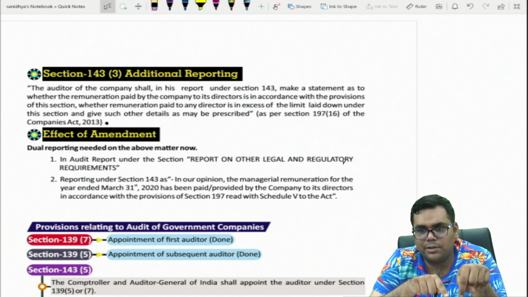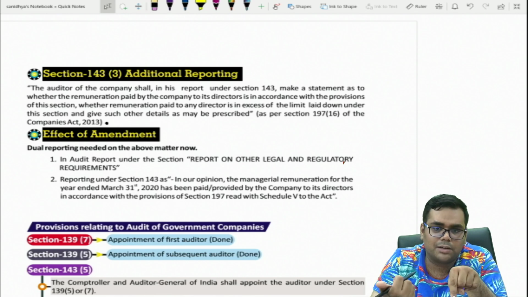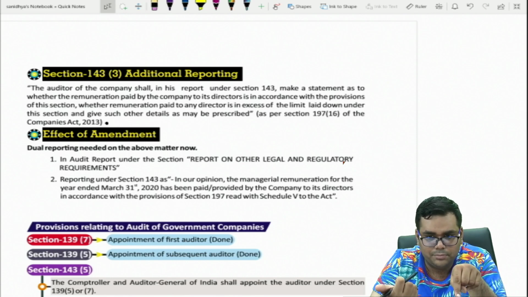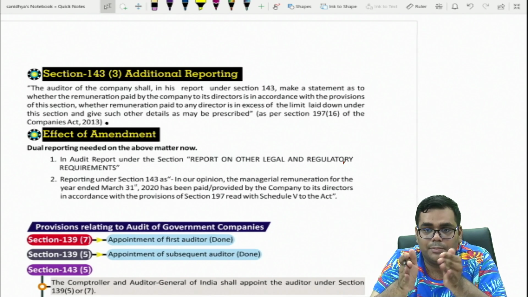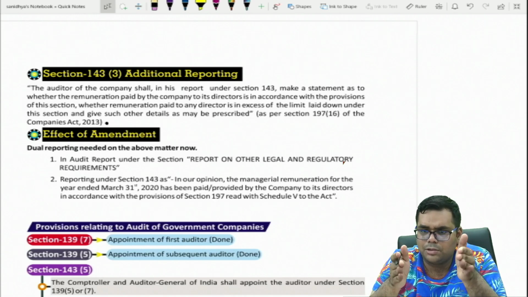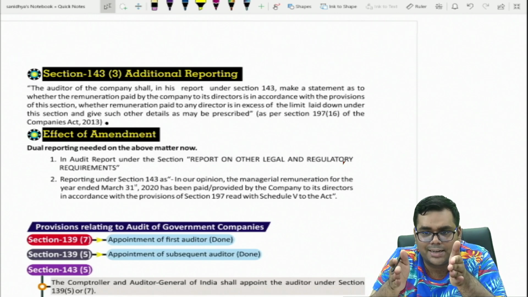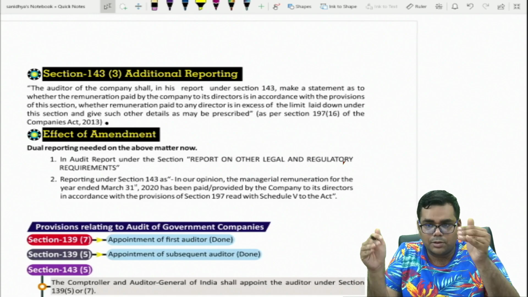So as per section 143 subsection 3, the auditor needs to report whether the managerial remuneration has been paid in accordance with section 197. That is an additional reporting requirement. The reporting will look like: in our opinion, the managerial remuneration for the year so and so has been provided to its directors in accordance with the provisions of section 197 read with Schedule 5. This is how the reporting is going to be done.